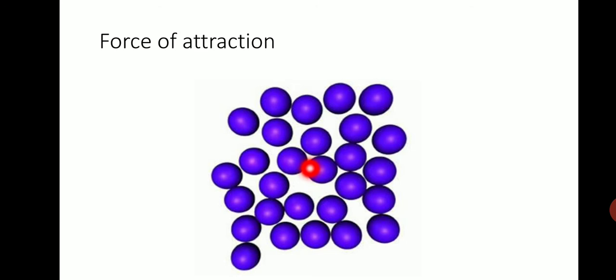So the particles in the liquid state can easily diffuse due to interparticle space and lesser interparticle force of attraction. This helps in the intermixing of liquids, or solid and liquids.